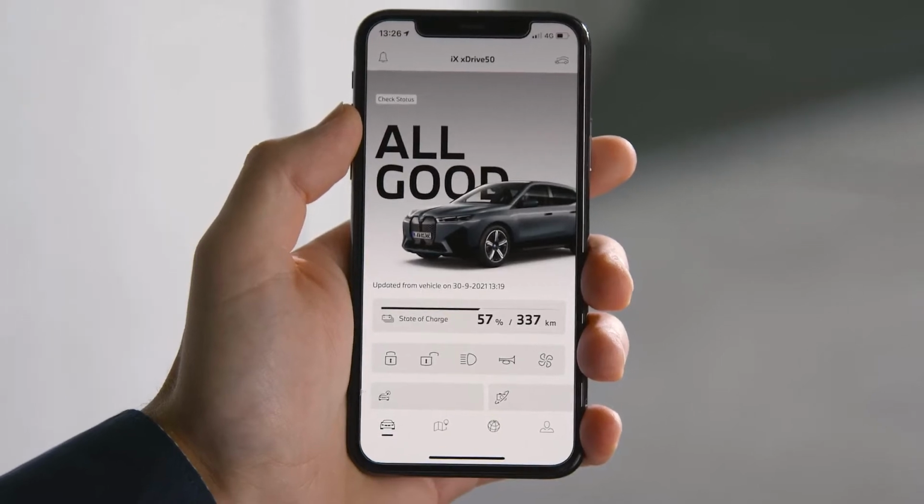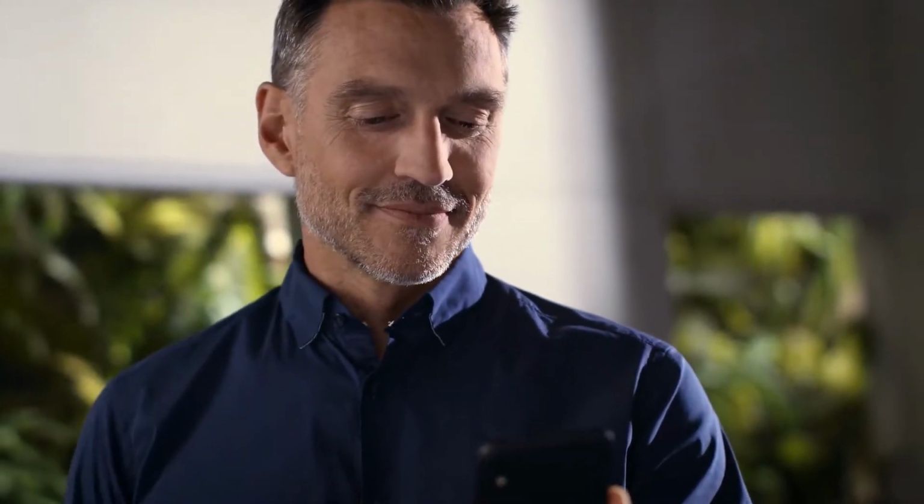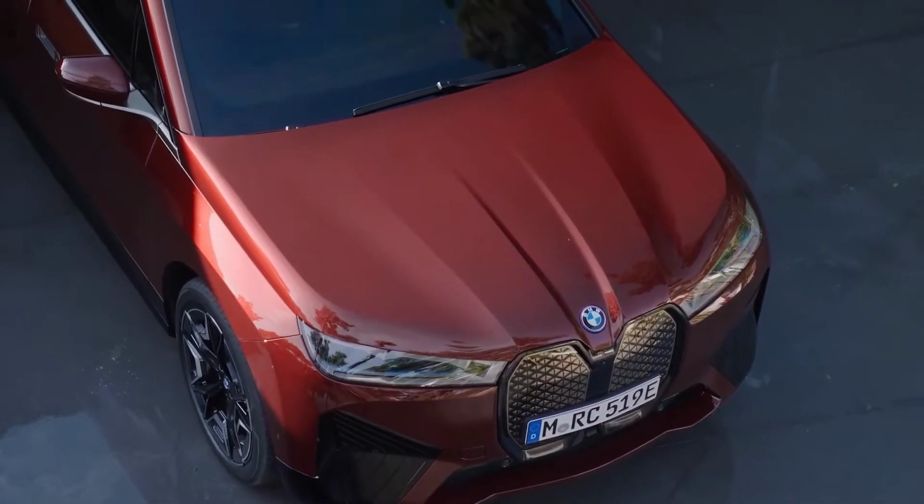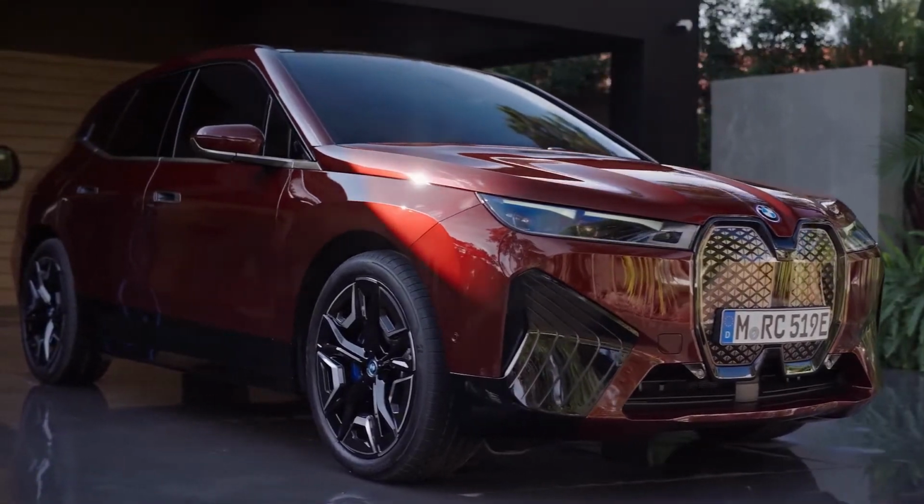The My BMW app. Save time and download the software upgrade right onto your smartphone. Afterwards, you can easily upload the package to your vehicle. This is how it works with BMW Operating System 8.